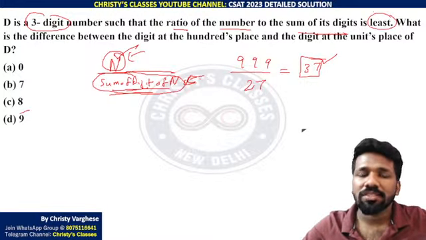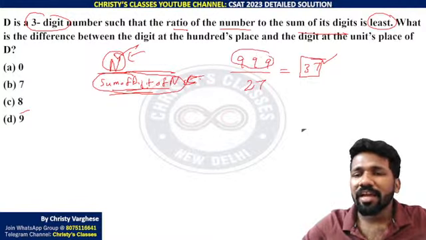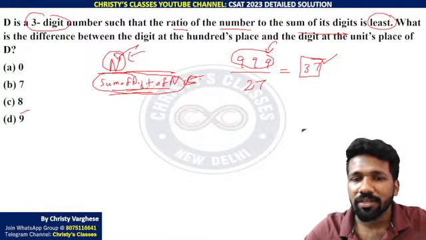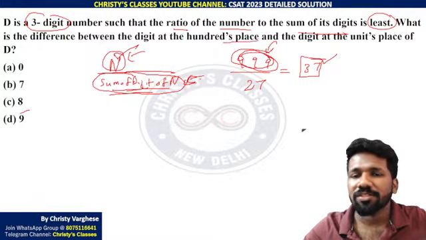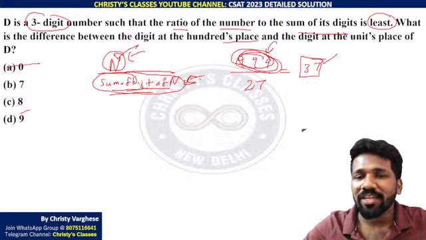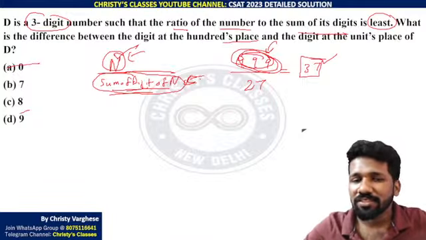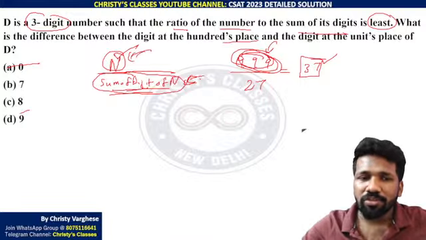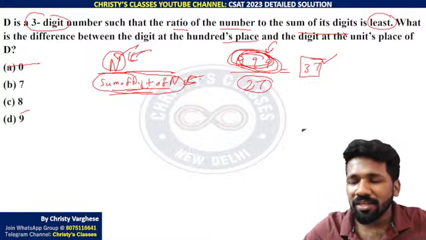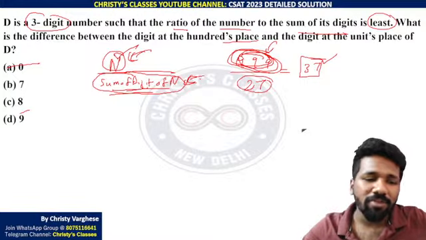That should be least. For which n will that happen? But when I took a random example, I understood the meaning of the question. If n is 999, the difference between the hundreds digit and unit digit will be 9 minus 9, 0. 0 is also there in the answer options, but that is not the answer, because 999 is not the ideal case. As I told, the numerator should be minimum also. Here the numerator is maximum. The denominator maximum condition is okay. That is where you have to get into the meaning of this 3-digit number.